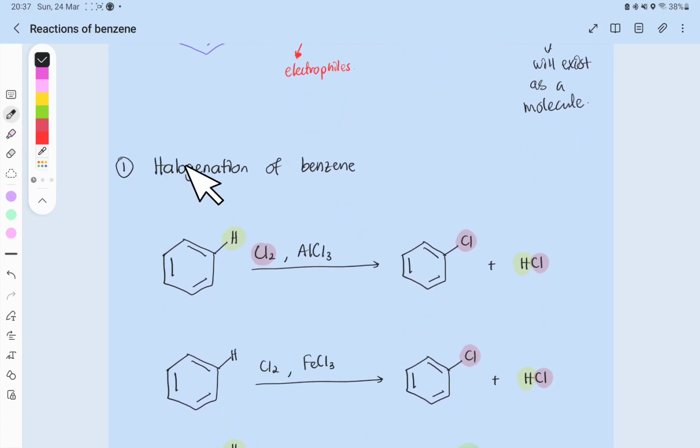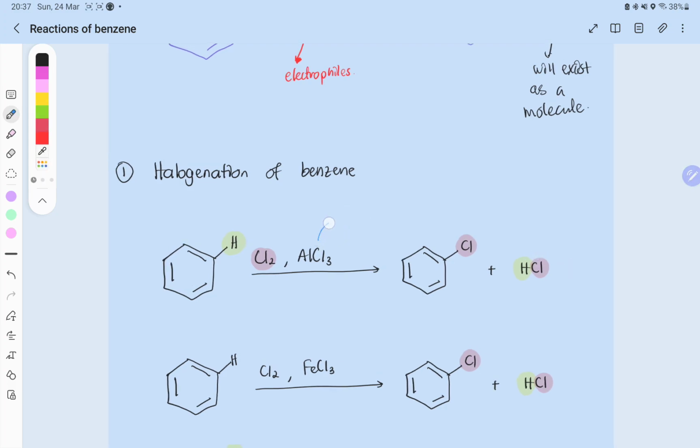So the first reaction is halogenation of benzene, whereby kita boleh substitute the hydrogen dengan halogen. And what we can do is kita kena reactkan dia in the addition of, this is what we call as Lewis acid catalyst.